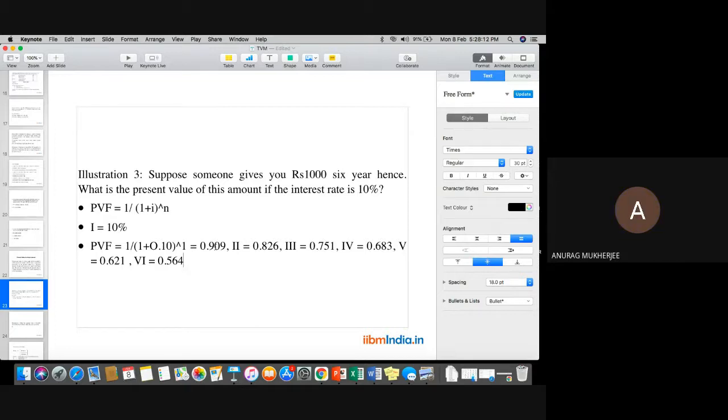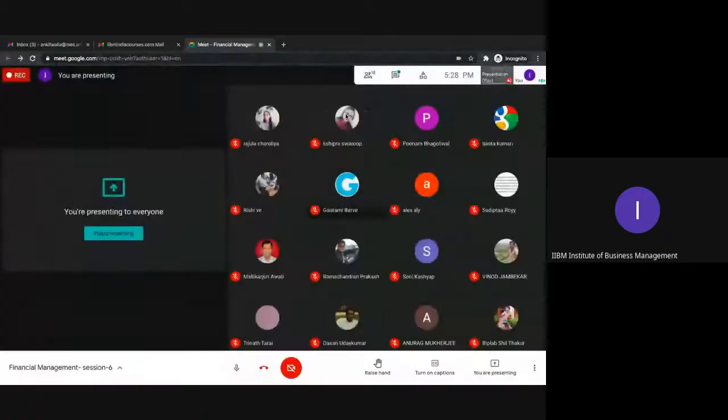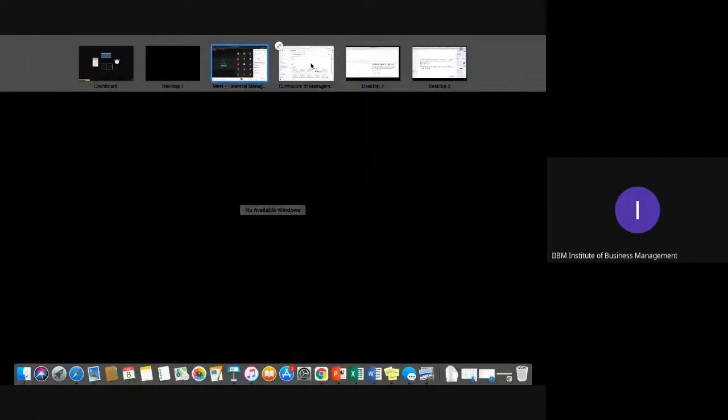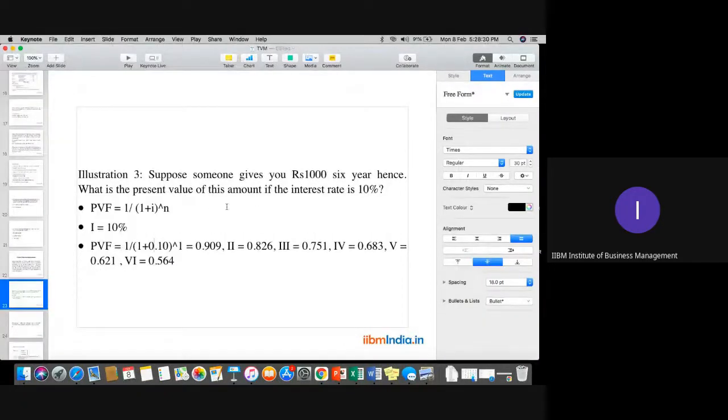Sir, please tell me one more time. Sure. What we have to do is calculate the present value factor, and the formula for it is 1 divided by (1 plus r) whole to the power n. For example, if the question asks for a 10% calculation, we need to calculate the value after 6 years at a 10% rate of interest. First of all, we calculate the present value factor for different years, which is also called the discounting factor.